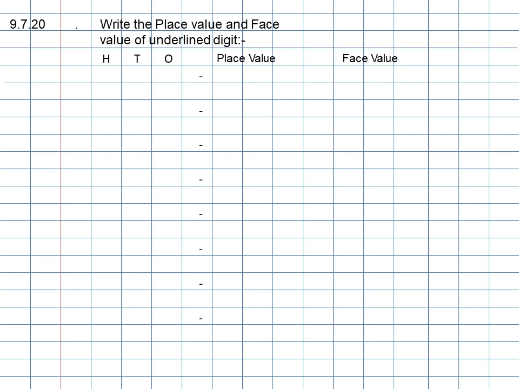Now students, are you ready? After writing the heading, come to the next line, leave this box, write down H, T, O, and then again leave this box, write down place value. You can take 3 boxes if you want. Then again leave 1 box and write down face value. Okay? I will wait for you till you write this much.